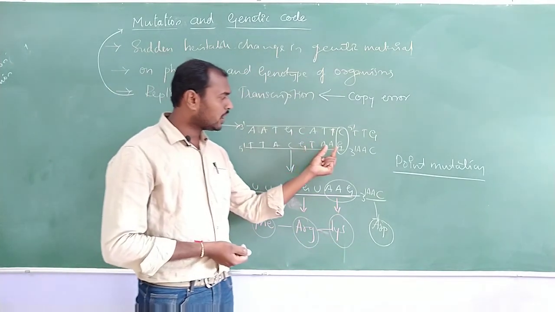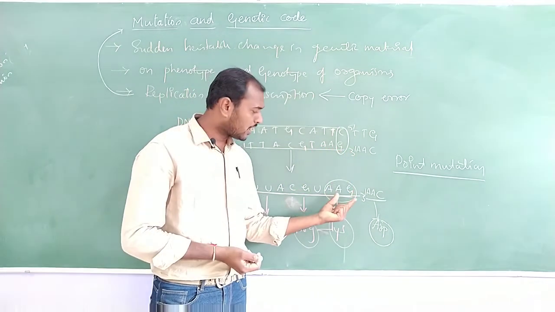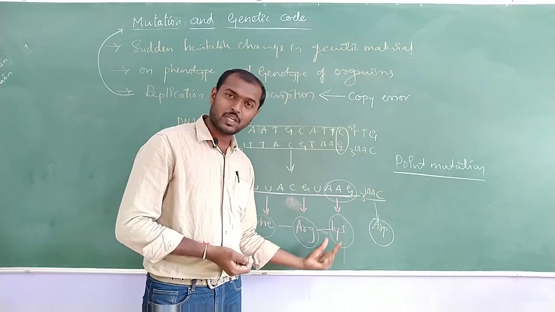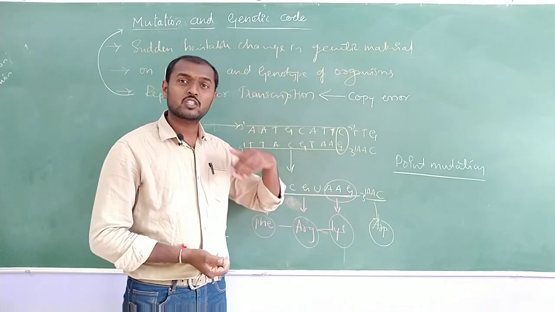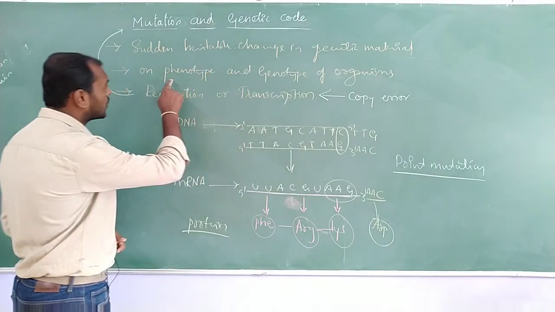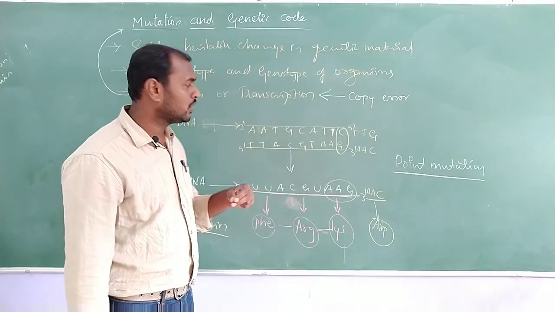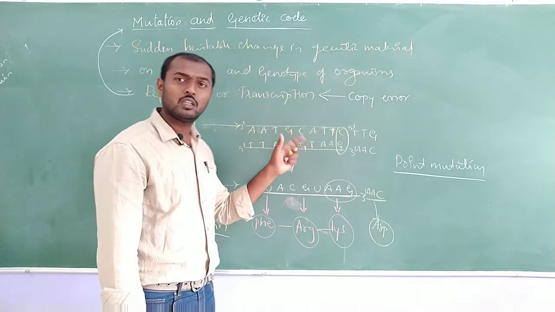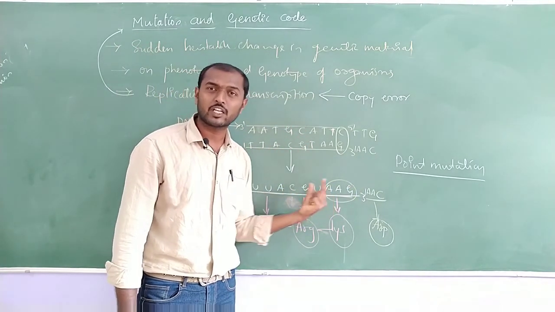Okay, so because of a change in just one base, the mRNA changed. Because the mRNA changed, the amino acid in the protein got replaced and a new protein sequence came, and it is going to act or do something else. Because of that there is a change in the phenotype and genotype of the organism, which leads to what we call variation, in the case of the reading frame.